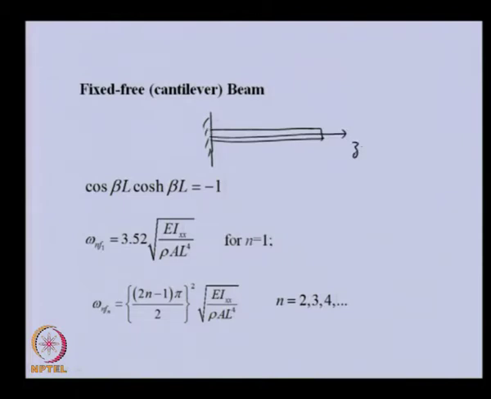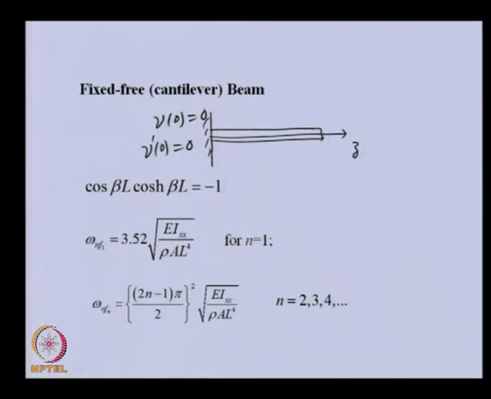So, the displacement is 0, and even the prime of that, that means the slope at this point will be 0, because a fixed end will be having displacement and slope 0 here.